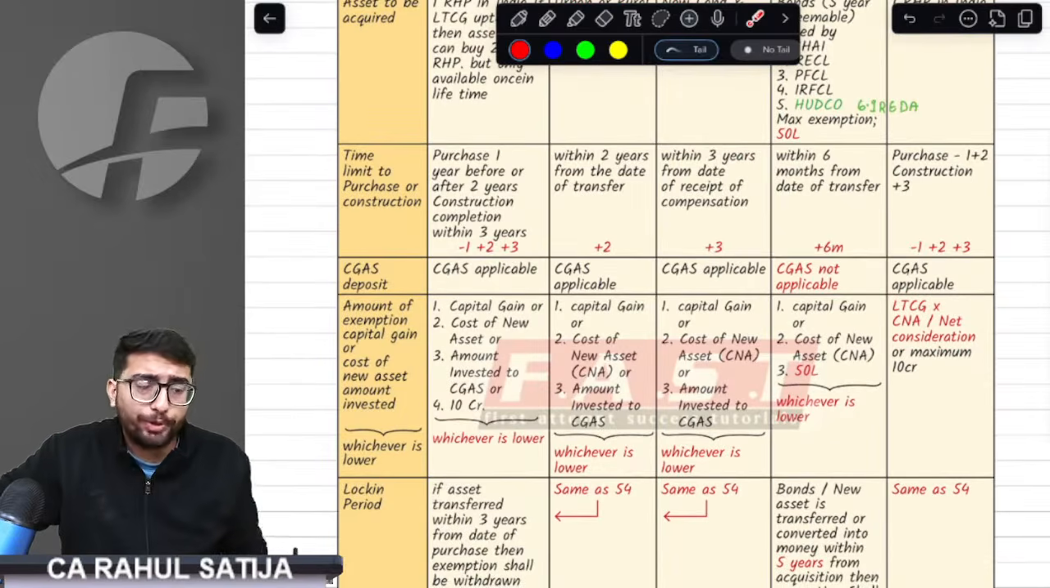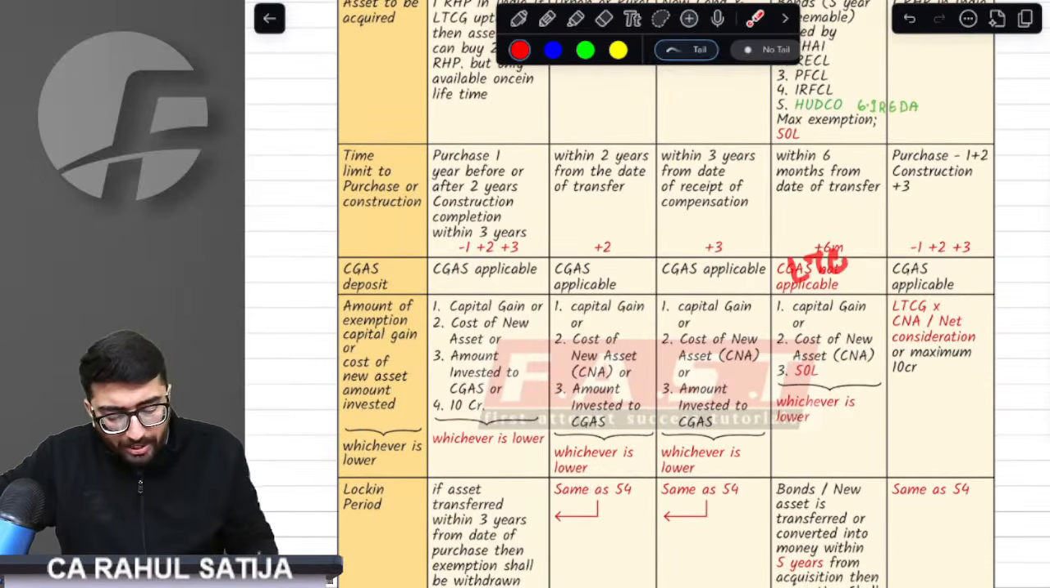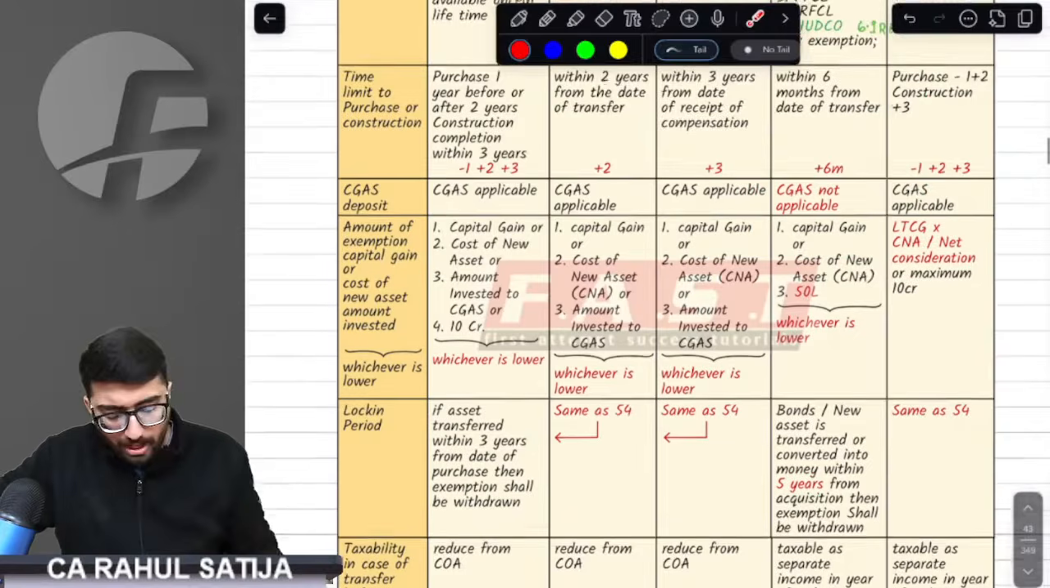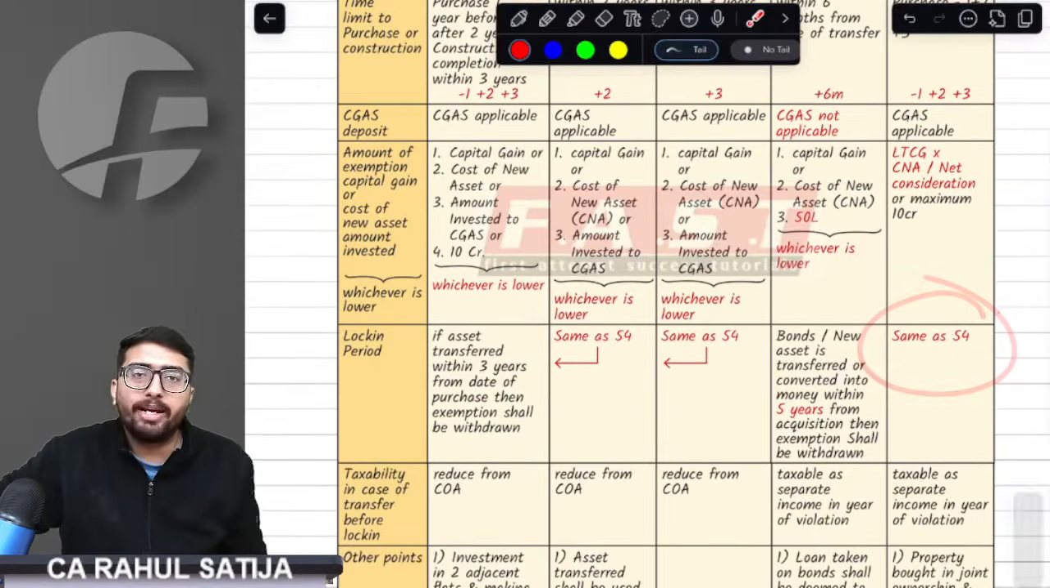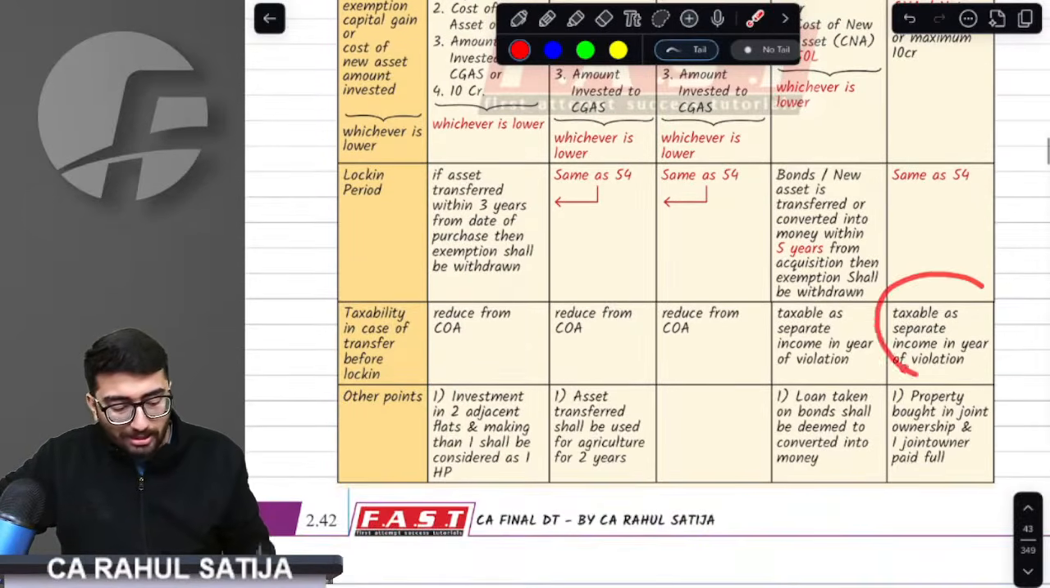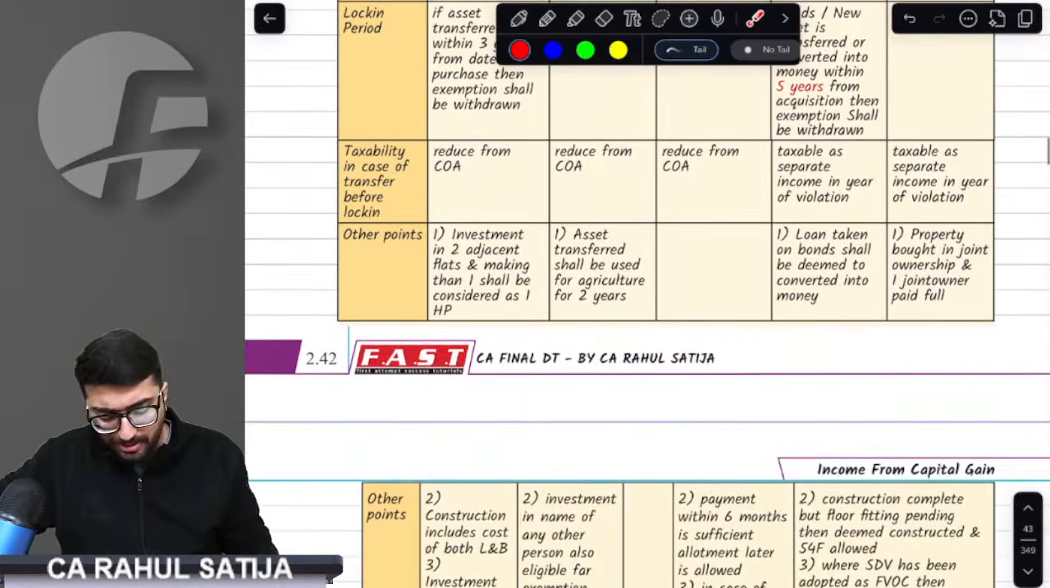How much capital gain are we going to exempt? The provision says long-term capital gain calculated, multiplied by cost of new asset, divided by net consideration, is the amount of capital gain that will be exempted in your hands. Remember, whatever new asset you are acquiring shall be held for a minimum of 3 years. Otherwise, what would happen, sir? We would tax such asset.